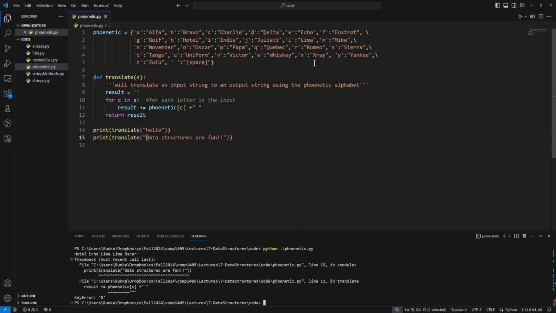We're going to have to tell it that if we get uppercase letters, we need to be able to handle those as well. There's a few ways we could solve this. We could expand our dictionary to include all of the uppercase letters and have those convert to the same values. It would make our dictionary quite a bit bigger and be a bit of work to type out. Another way to solve this is, as we're traversing our string, let's just traverse a lowercase version of that string. So instead of for c in s, we can say for c in s.lower().